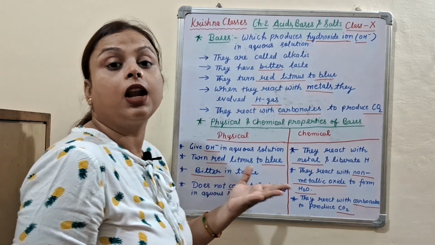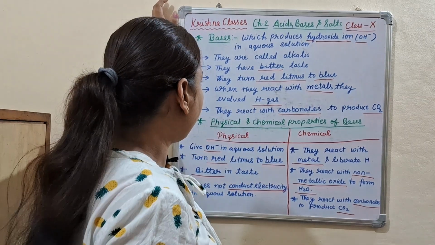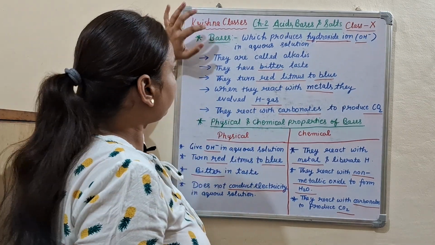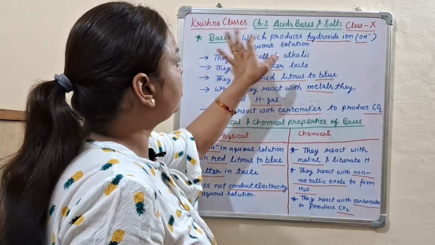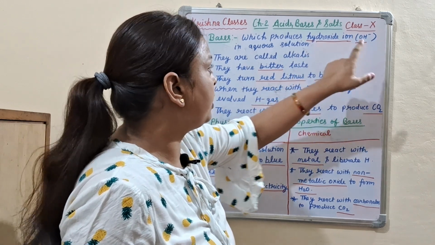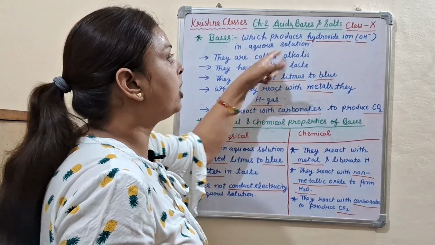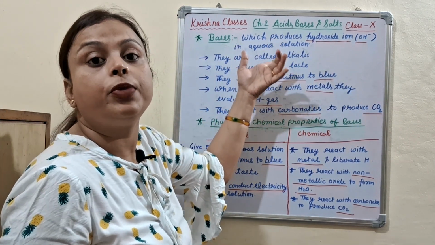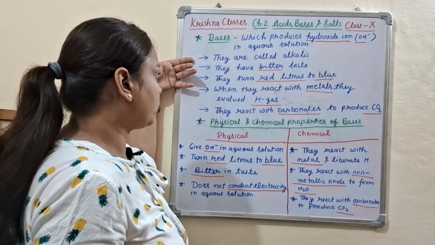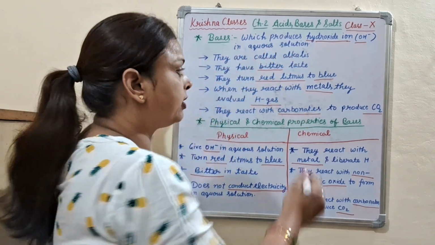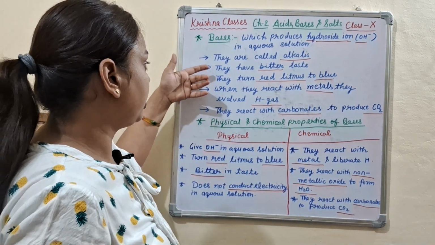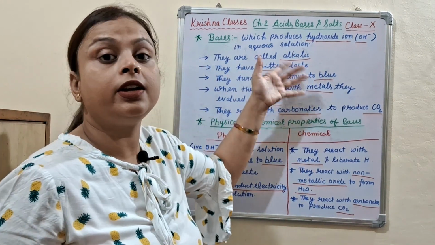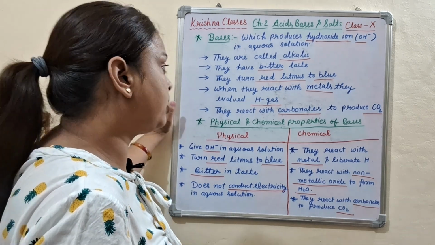Let me repeat the class again. What is a base? A base produces hydroxide ion, OH minus ion, in aqueous solution. Next point, bases are also called alkalis. Next, they are bitter in taste.